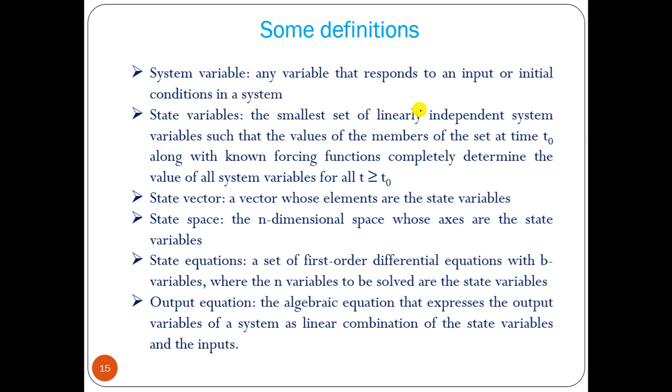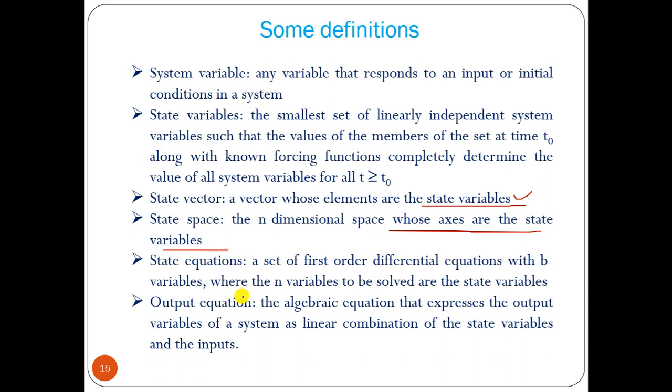State variable, as I already told you, is any variable that responds to an input or initial condition in a system; that is a system variable. A state variable is the smallest set of linearly independent system variables that has some value at t equal to t0, from which we can find the value at t greater than t0. State vector, a vector whose elements are the state variables. State space, the n-dimensional space whose axes are the state variables.